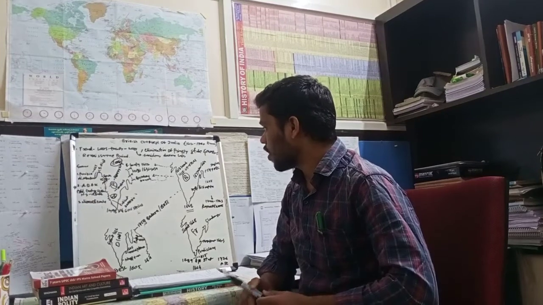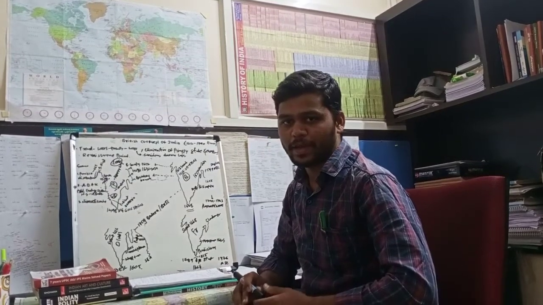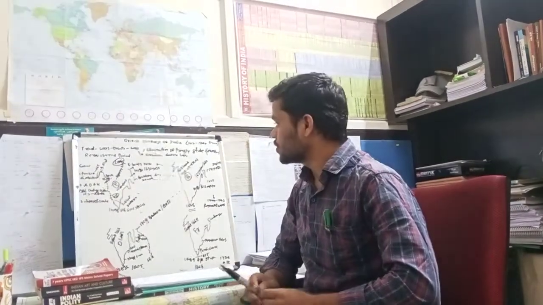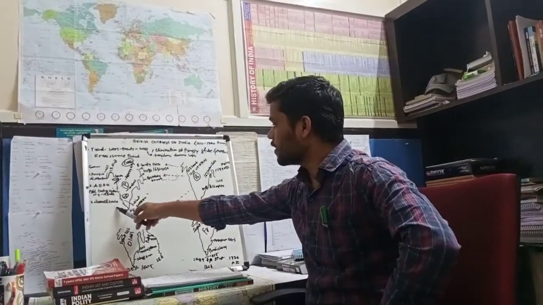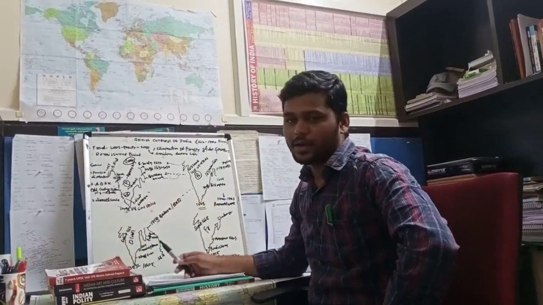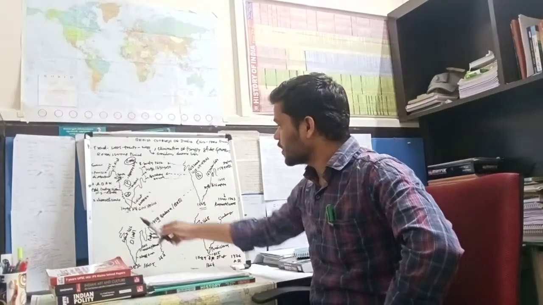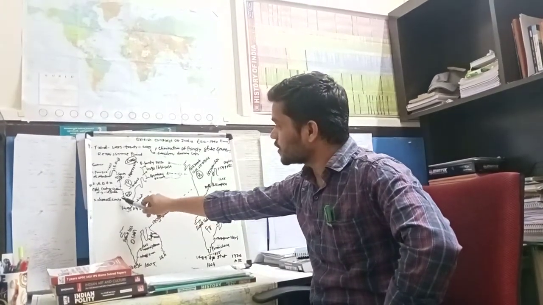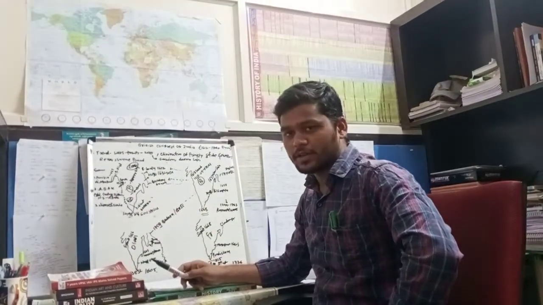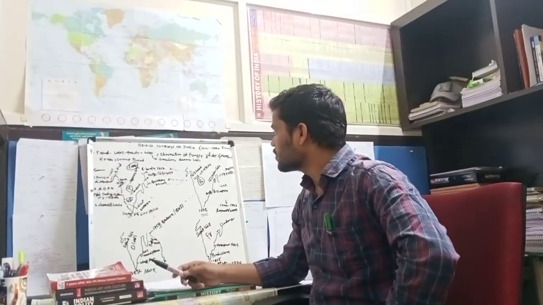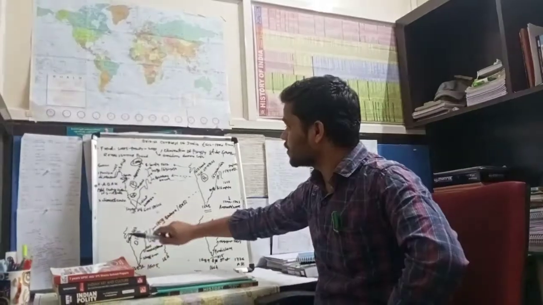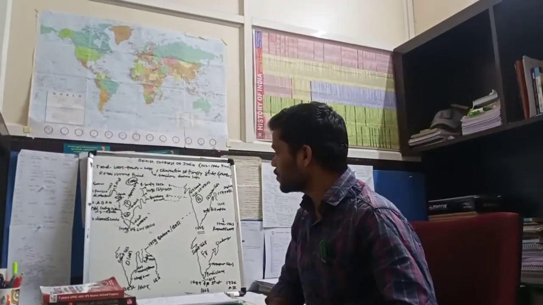In the cartaz system, it was essential to play a role. Those who come to India should pay taxes, otherwise they can destroy their ships. So this type of system was going on.